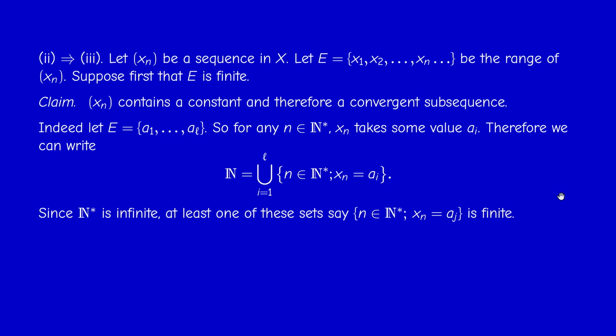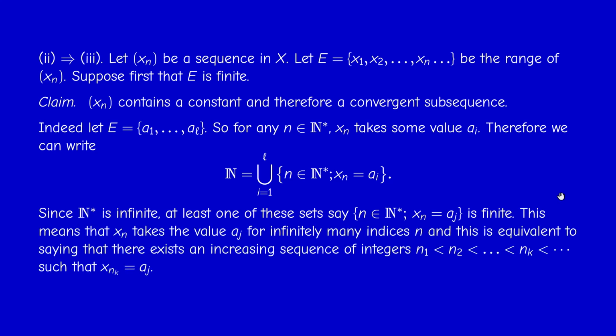So what does it mean? It means that x_n takes the value a_j for infinitely many indices. And this is equivalent to saying that we can find an increasing sequence of integers n_1, n_2, etc., such that x_{n_k} is equal to a_j, because the set is infinite. How to prove that? Since it's infinite, it's not empty. So pick an element n_1 in this set, so x_{n_1} is equal to a_j.